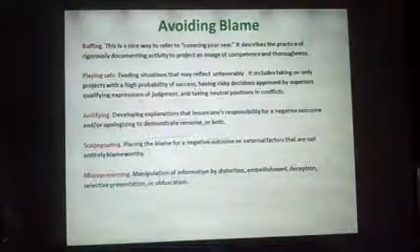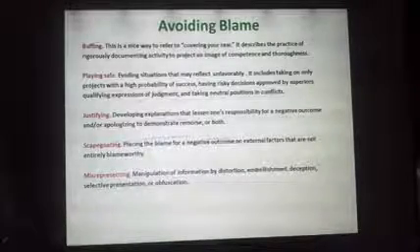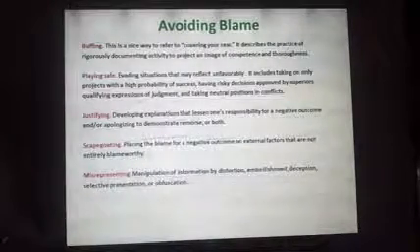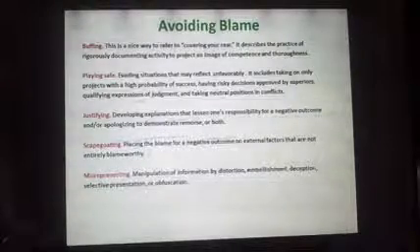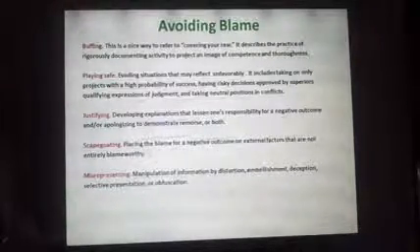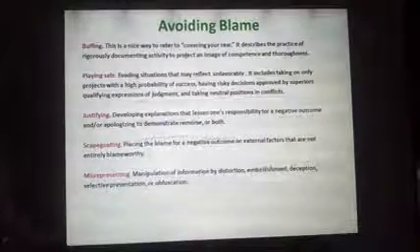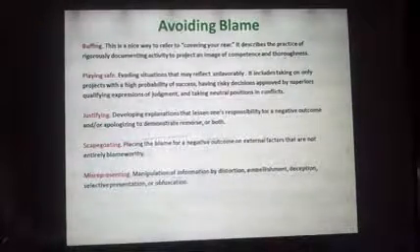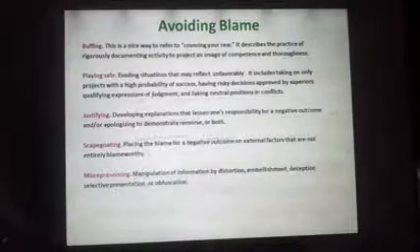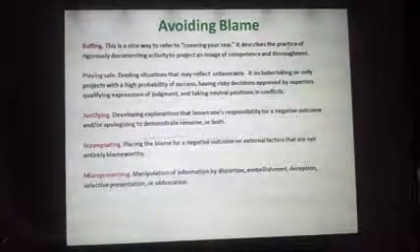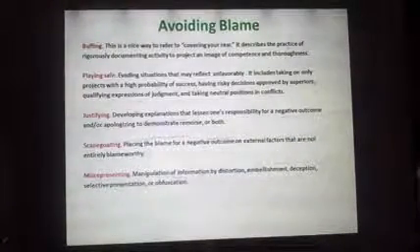Then we have some of the techniques that are related to avoiding blame. I know it is a little bit small, but it is visible. Next time we will see that the font should be very, very large. Buffing. Buffing is also an important technique. This was a niche way to refer to covering your rear. It describes the practice of rigorously documenting activity to project an image of competence and thoroughness. You have to project what? You have to project the image of competence and thoroughness, two types of images.